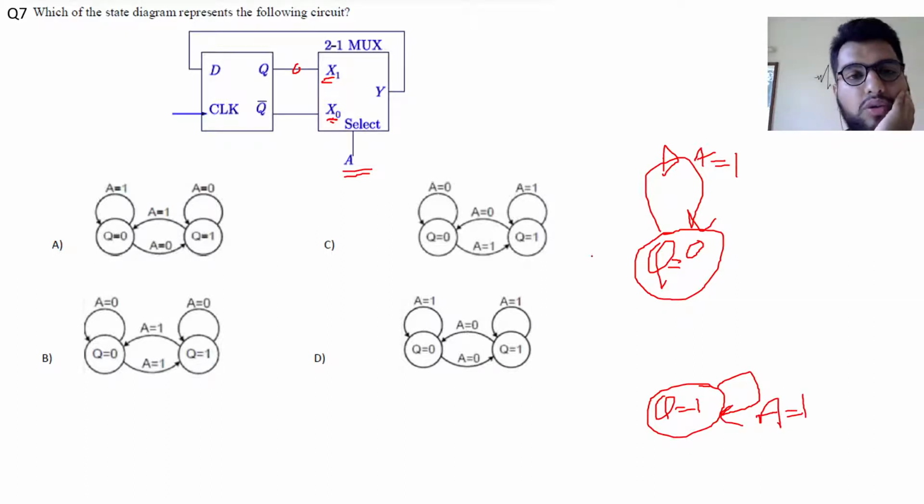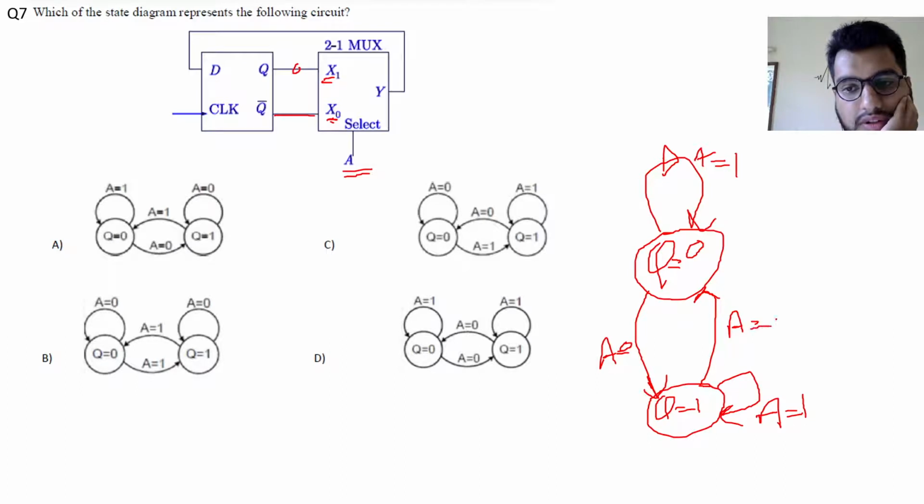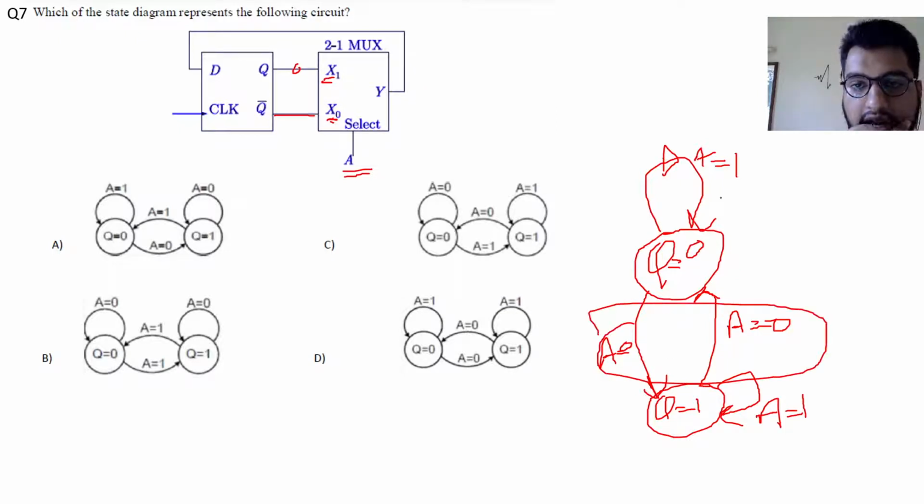Now let's check what will happen at A equal to 0. When A equal to 0, the complement of Q gets selected, so Y is equal to complement of Q. So this thing changes. Let's look at it here again: this is Q and this is Q. When A equal to 1, this Q gets selected, and when A equal to 0, the complement of that thing gets selected. So it makes a transition when the select line is 0, and it remains at the same position when A equal to 1.